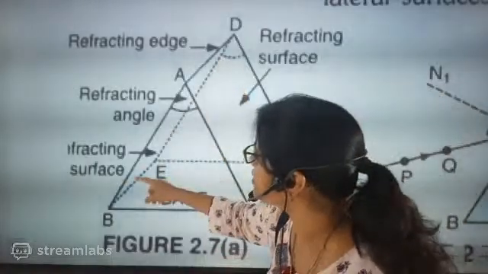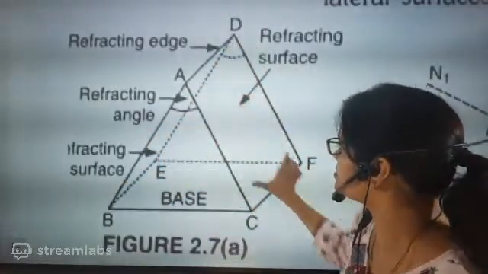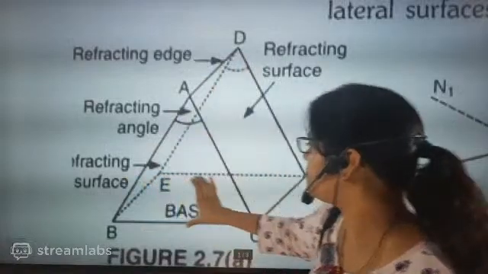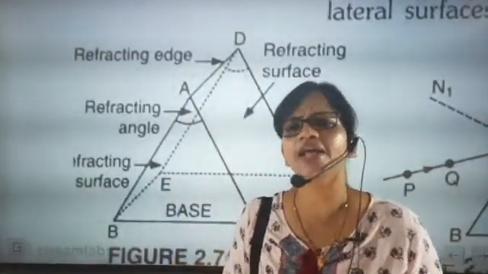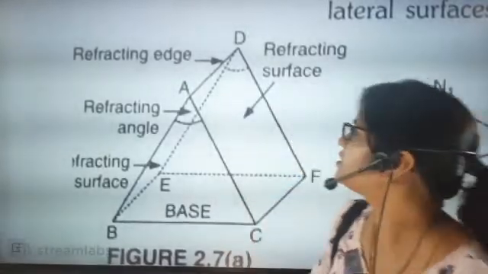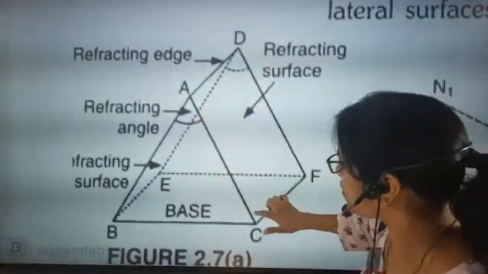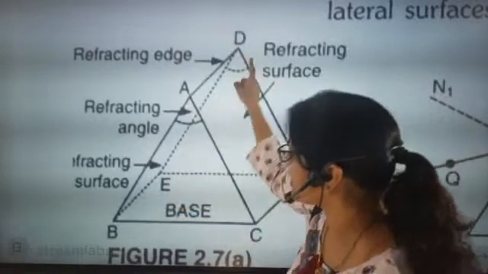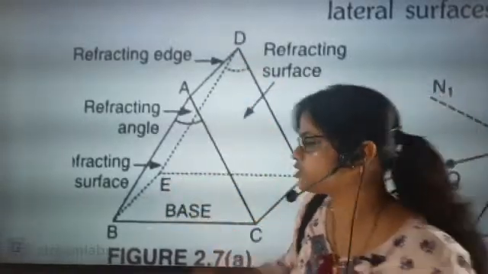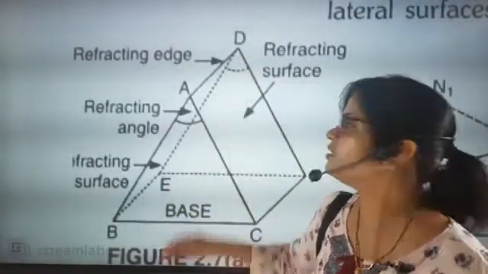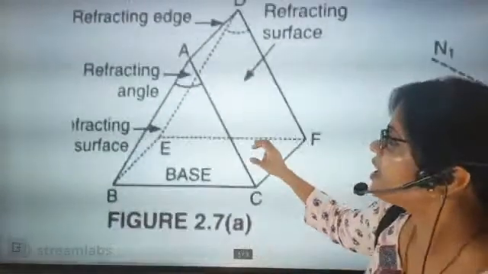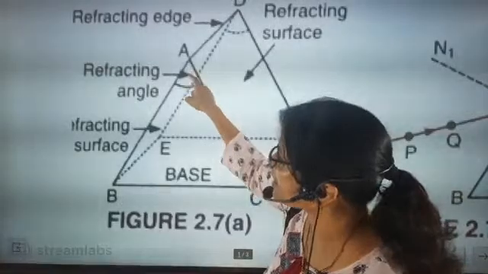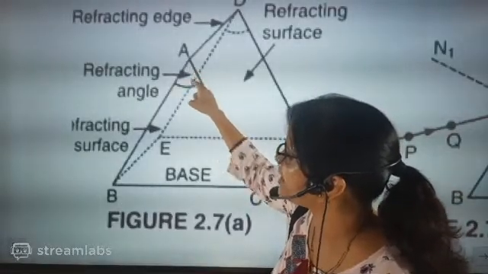And this side a rectangular region will be there. This is a rectangle, and the base is a rectangle. So if somebody asks you how many rectangles are present in a prism, what answer are you going to say? One rectangle, second rectangle, and down below the base will also be a rectangle, and the triangles will be at the front and back. And the most important thing is the key angle, this triangle, this part is exactly called the refracting angle.